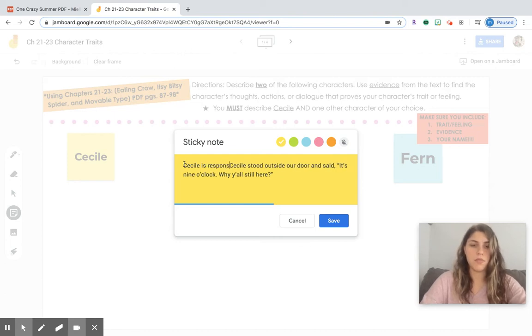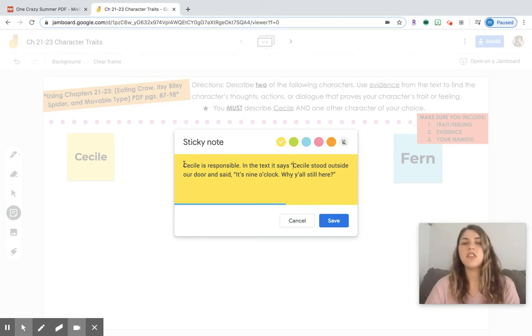Okay, so I'm going to say Cecile is responsible. In the text, it says, Cecile stood outside our door and said, "It's 9 o'clock. Why y'all still here?" Okay. Right now, I'm not having you guys explain why you think that the character is, for example, responsible. All I want is the trait that you're able to infer, the evidence, and the last thing, as I said before, is your name.